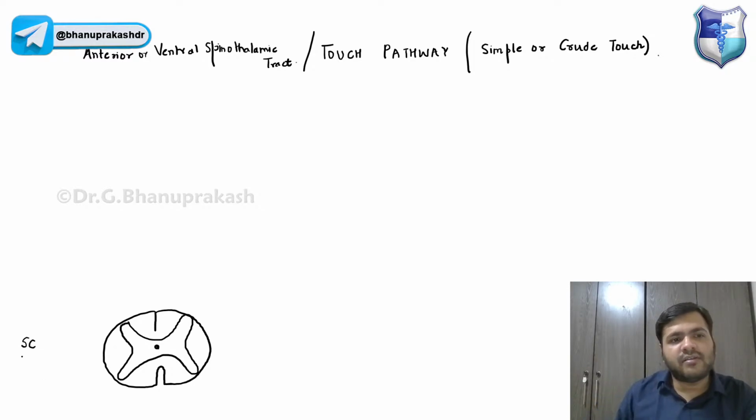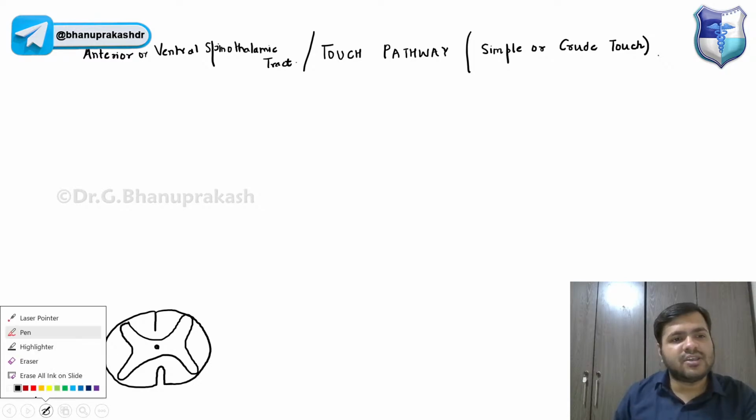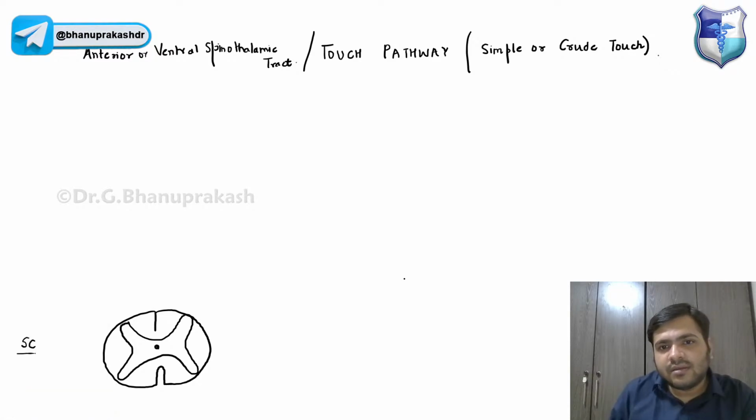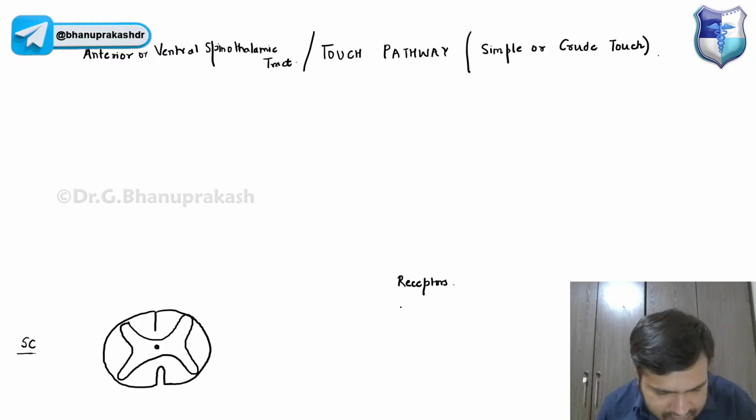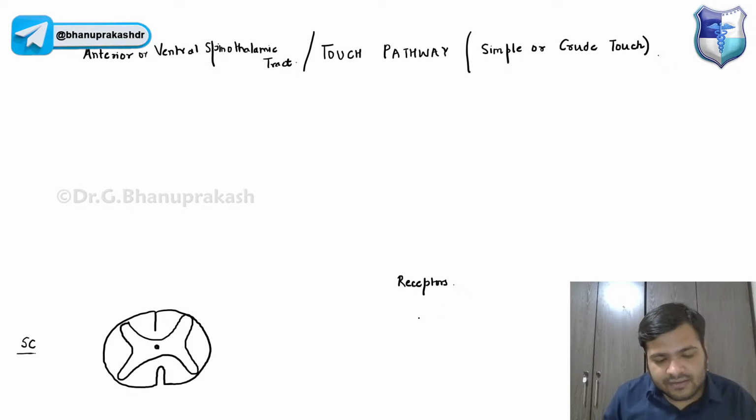This is the spinal cord. I'm writing in short. This is the transverse section of the spinal cord. And guys, we have the receptors over here. Can anyone tell me the receptors for the crude touch? Remember, we have Merkel's corpuscle cells.